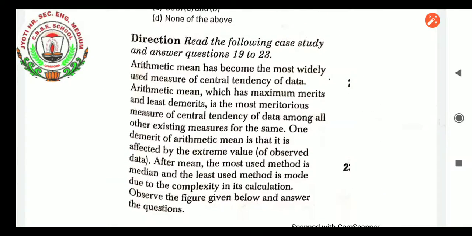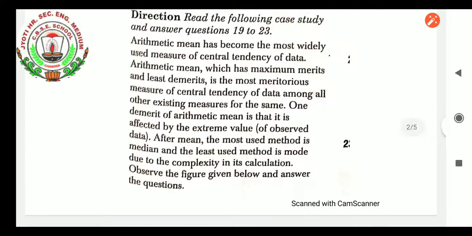Arithmetic mean has become the most widely used measure of central tendency of data. Arithmetic mean, which has maximum merits and least demerits, is the most meritorious measure of central tendency of data among all other existing measures for the same. One demerit of arithmetic mean is that it is affected by the extreme values of observed data. After mean, the most used method is median and the least used method is mode, due to the complexity in its calculation. Observe the figure given below and answer the question.